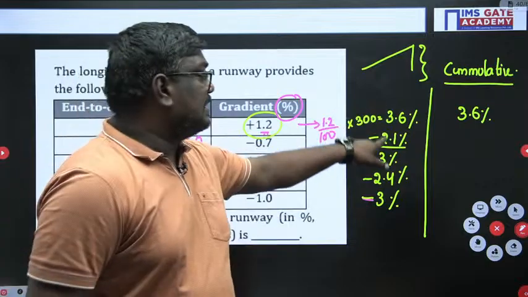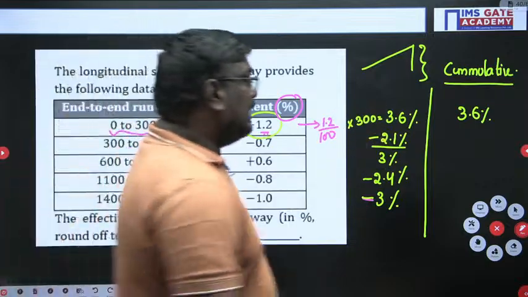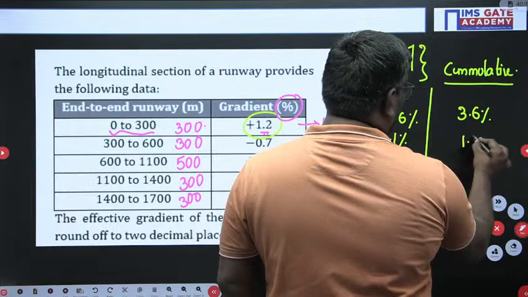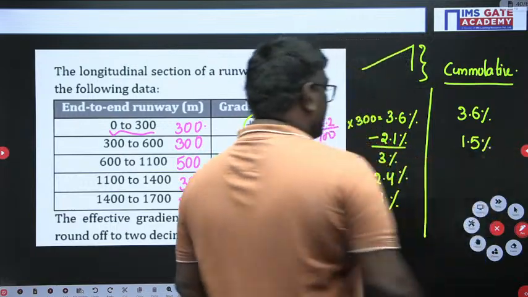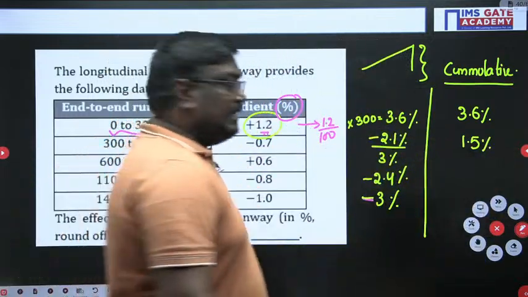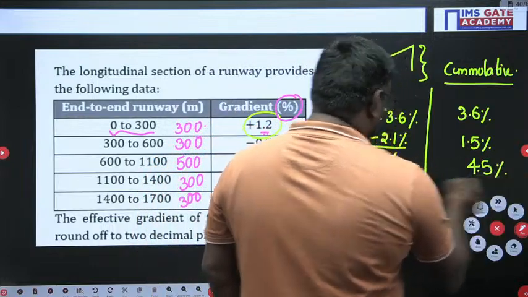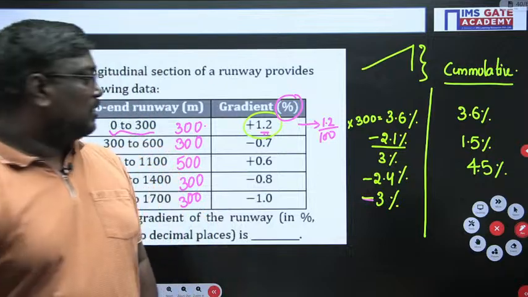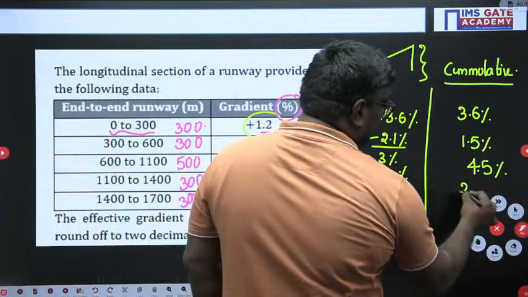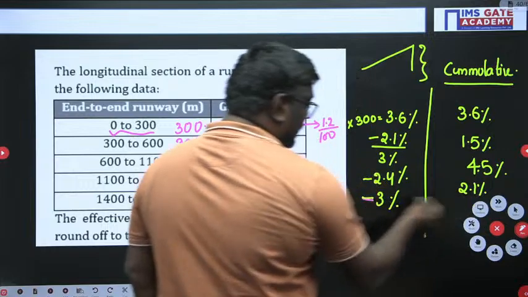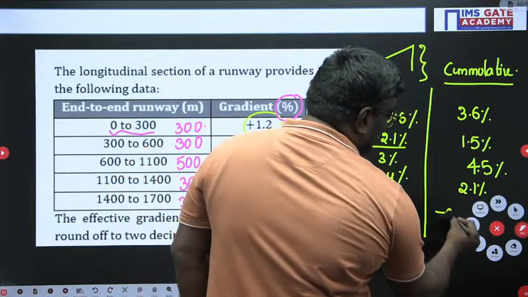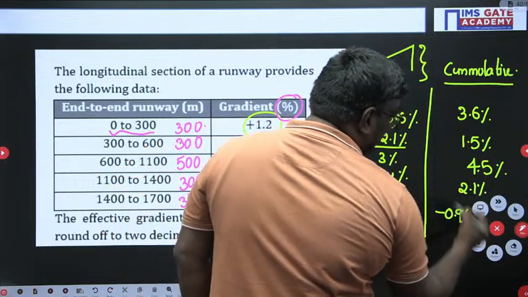So 3.6 minus 2.1 is 1.5 percentile. So 1.5 plus 3 is 4.5 percentile. 4.5 minus 2.4 is 2.1 percentile. And 2.1 minus 3 is minus 0.9 percentile.